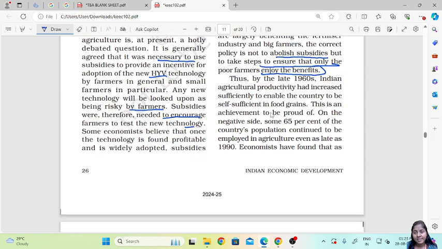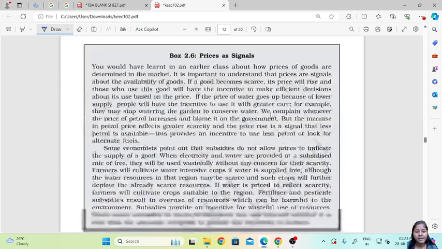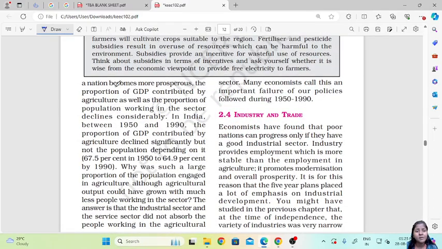So by 1960, India's agricultural productivity had increased sufficiently to enable the country to be self-sufficient in food grains. So this is an achievement. On the negative side, the country's population continued to be employed in agriculture even during 1990. Economists have found that as a nation becomes more prosperous, the GDP contributed by agriculture, as well as the proportion of population working in the sector, declines considerably.